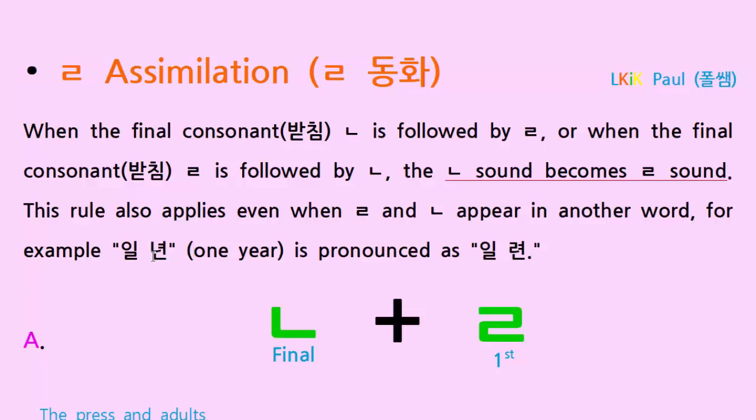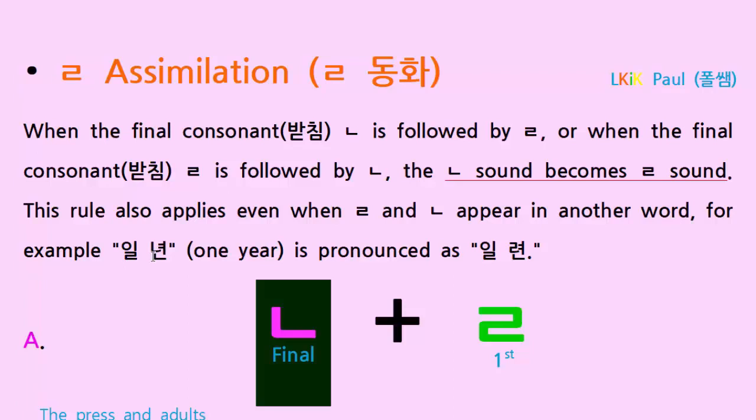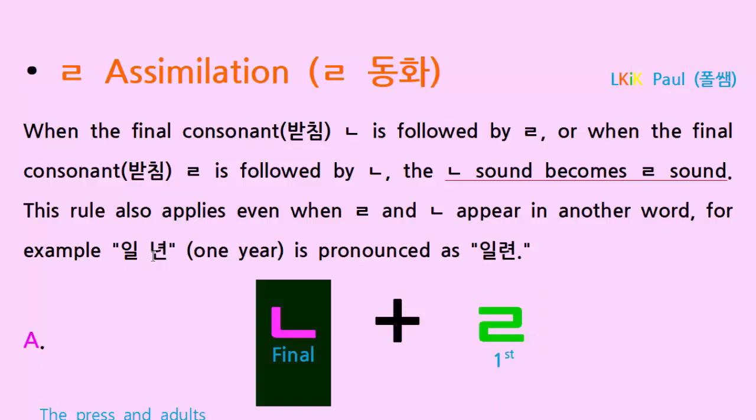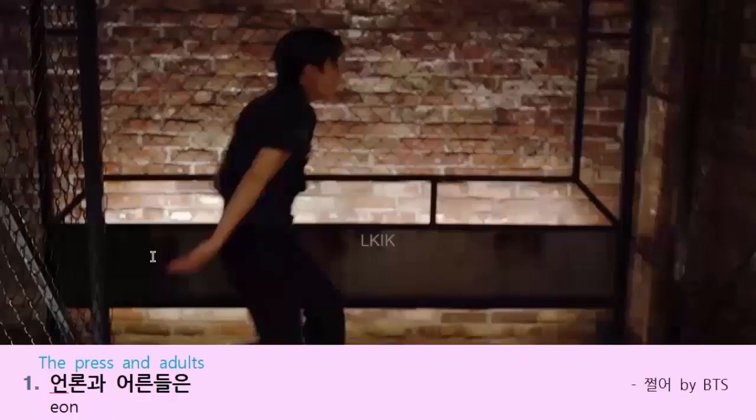Right, let's check out the first example. When the final consonant 니은 is followed by the first consonant real, then the sound of this final consonant 니은 is assimilated into the sound of real. Now let's look at the first lyrics. The lyrics are from the song 쩔어. 언론과 어른들은. This letter is pronounced as on in isolation. Let's watch the video first.